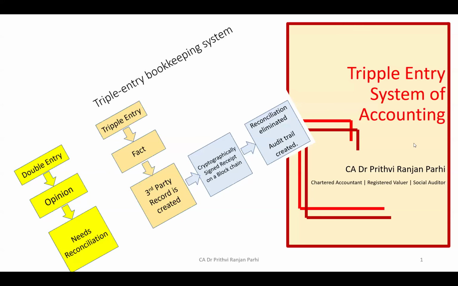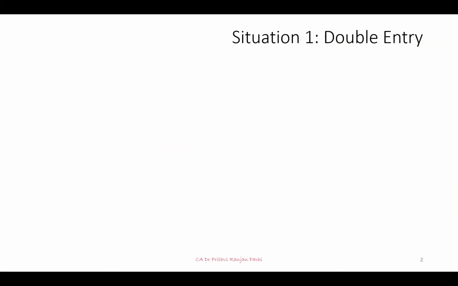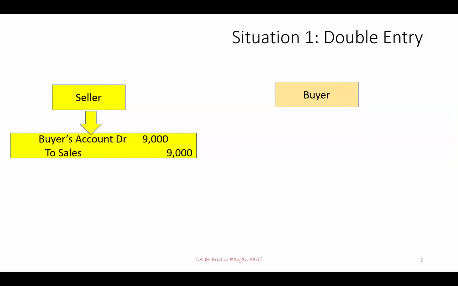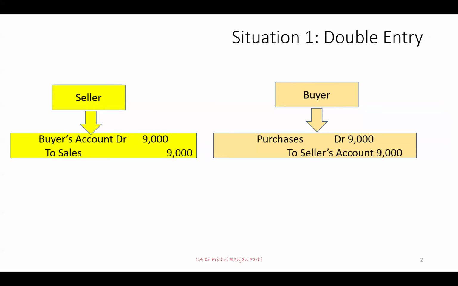Yes, friends, to understand this particular concept called as triple entry system of accounting, let me start with an example, a situation, in fact. So we know in double entry system, what we do, one account is debited, one account is credited. Let us see a particular seller's books of account, and we'll also parallelly see how transactions are recorded in buyer's books of account. Suppose a credit sale is made, a seller makes an entry, buyer's account debit to sales. Buyer also makes an entry, purchase account debit to seller's account.